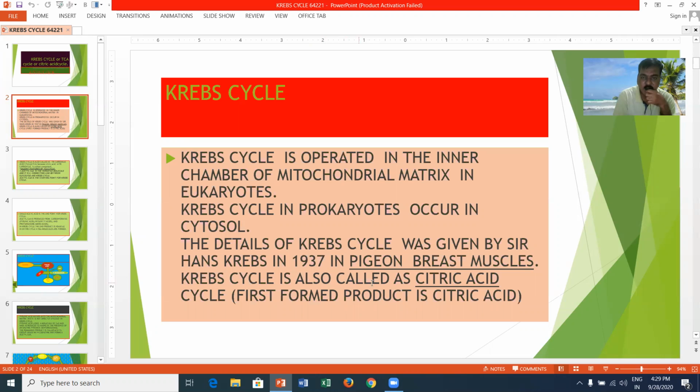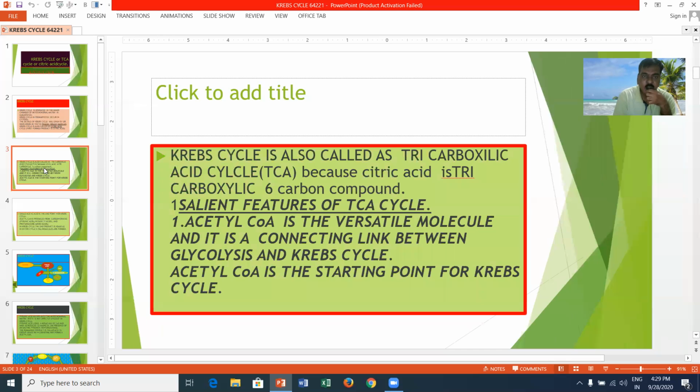The Krebs cycle is also called the citric acid cycle because the first formed product in the Krebs cycle is citric acid. It is also called the tricarboxylic acid cycle because three carboxylic groups are formed in each compound, since citric acid is a tricarboxylic 6-carbon compound.